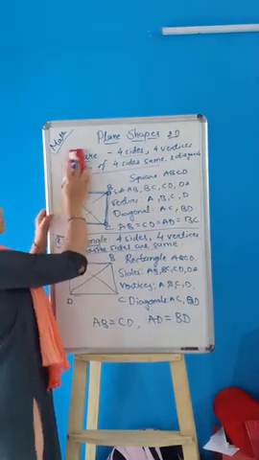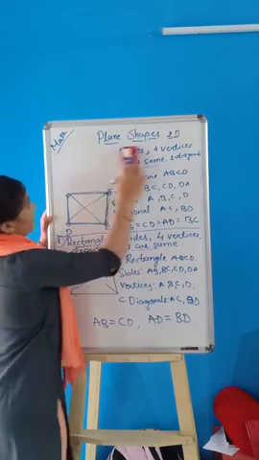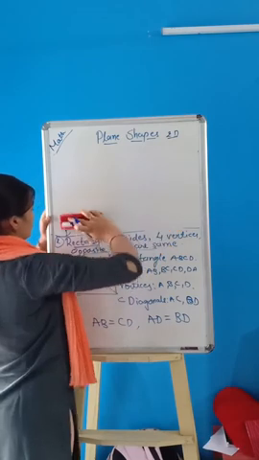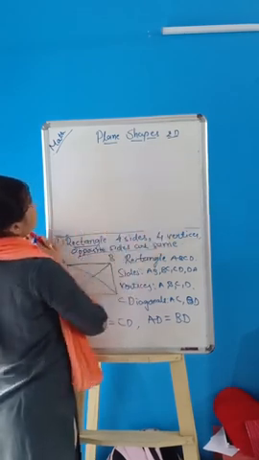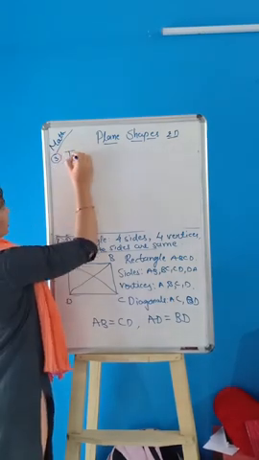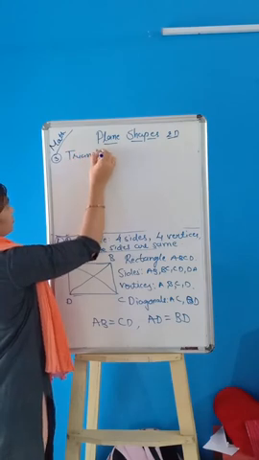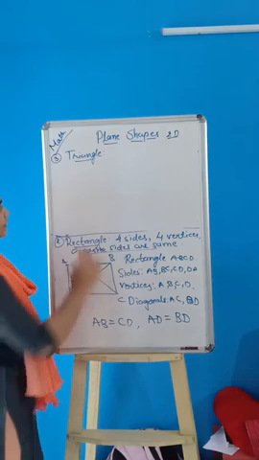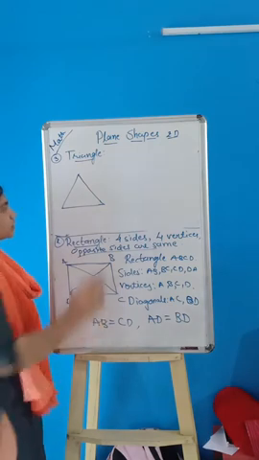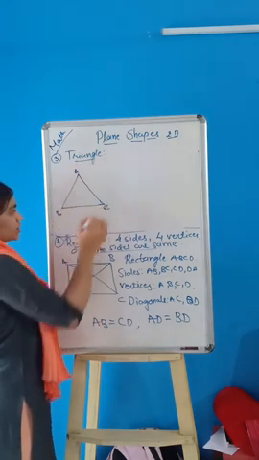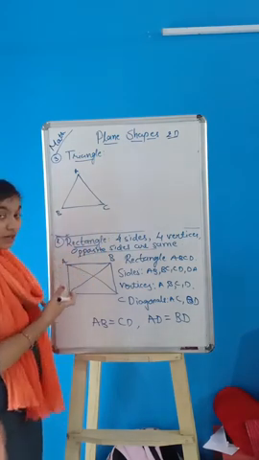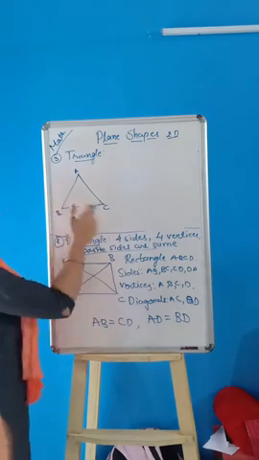Third, pause the video and write down all the things. Triangle. Triangle shape. Okay. A, B and C. You can write the names of your choice, but here you have to compulsorily write these names only. A, B and C. Right?